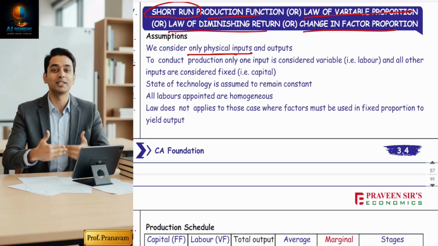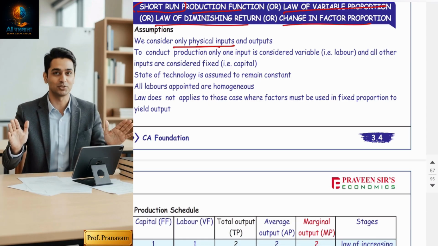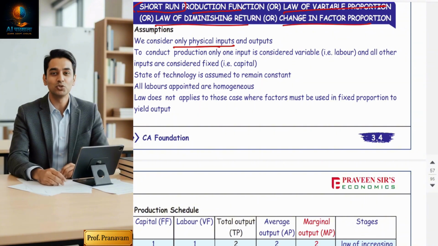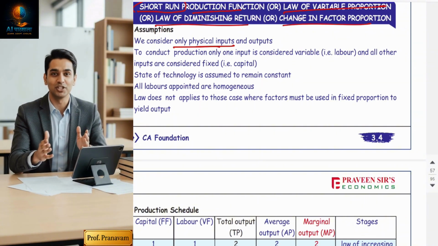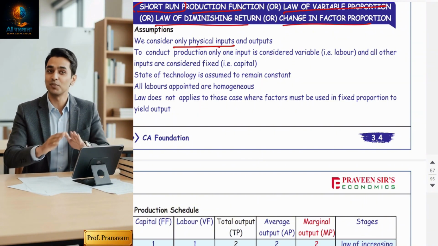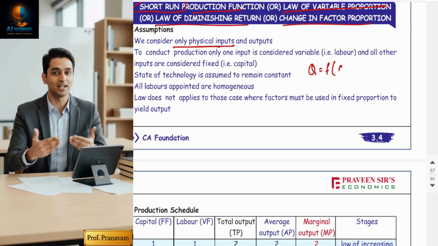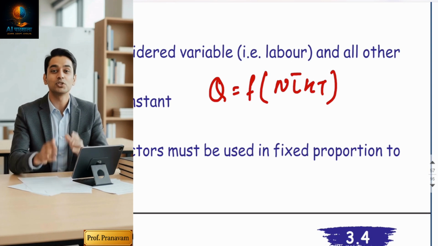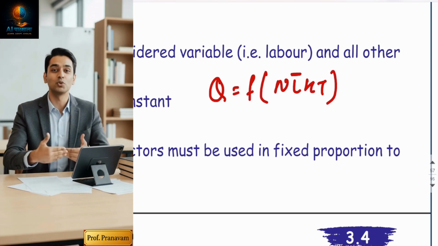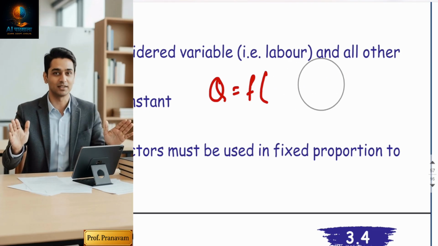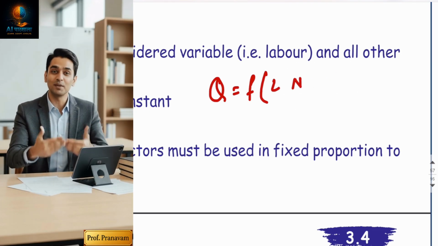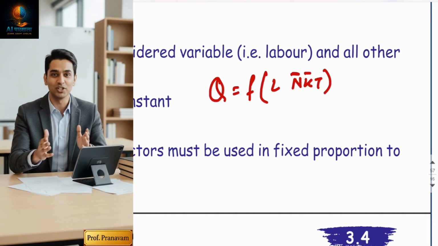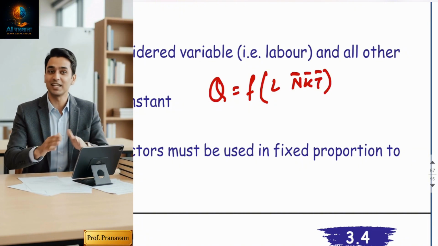Now, second thing, assumption. As it is a short run, some inputs will be fixed, some inputs will be variable. As I told you, in this chapter we are studying only the relationship between input and output. So basically the function is quantity is a function of N, L, K, T. It is assumed that only one factor is variable, that is L, labor. And labor is the variable factor and the rest N, K, T are the fixed factors. That's why I'm putting a bar on it. So this is the symbol, right?